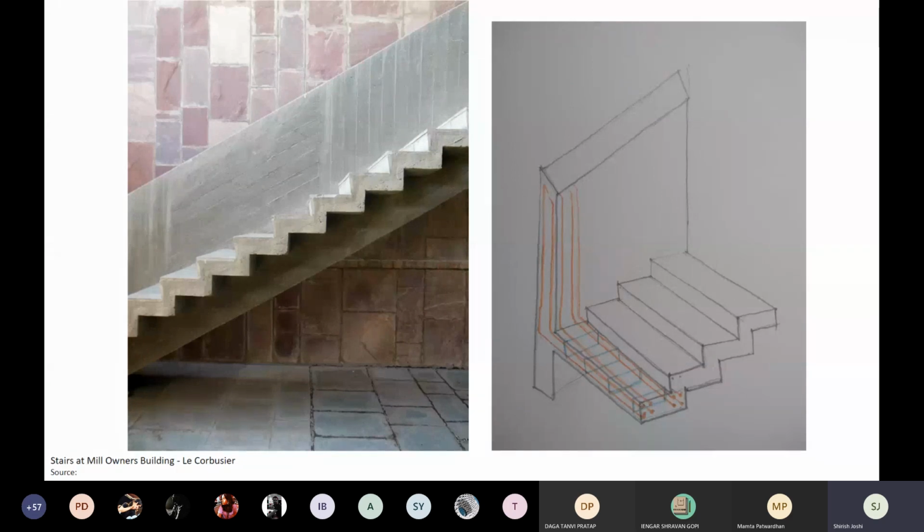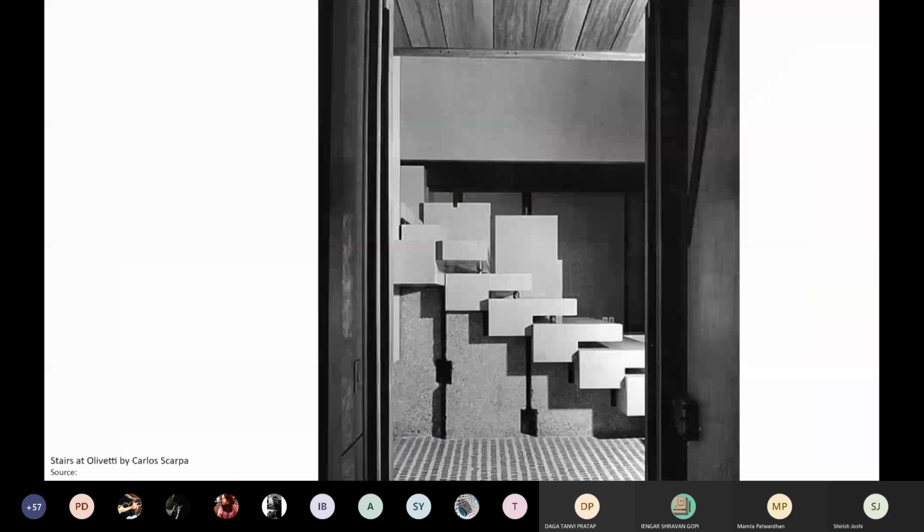Okay, now let's look at another staircase. This is a staircase in a small showroom designed by Carlo Scarpa. Unlike the RCC staircase, where the reinforcements are tied and the entire structure of the staircase works with the form of the staircase, this staircase is built with blocks. Many different blocks are put together in order to construct this stair.